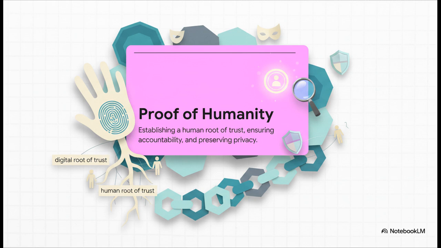Now, in the digital world, we are incredibly comfortable with a cryptographic root of trust. Private keys, blockchains, all of that. But the human root of trust is the necessary complement. It solves the accountability problem. We need to know what happens when a supposedly trusted actor goes rogue. But the catch? It literally has to be done using privacy-preserving methods. It means you verify a tiny, specific proof of humanity without exposing all that underlying PII.